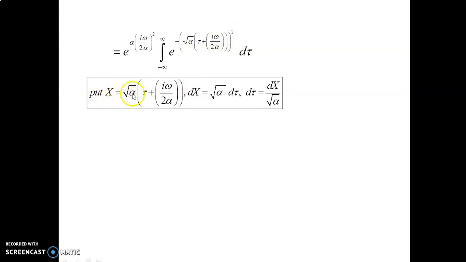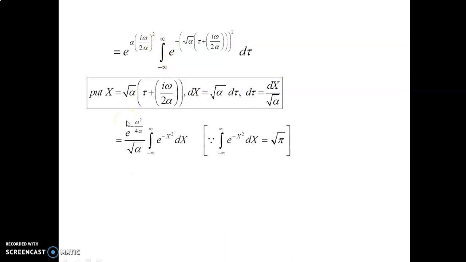Put x equal to root alpha into tau plus I omega divided by 2 alpha. Differentiating both sides, dx is equal to root alpha into d tau, since the other term is constant, so d tau is dx divided by root alpha. The limits are unchanged.